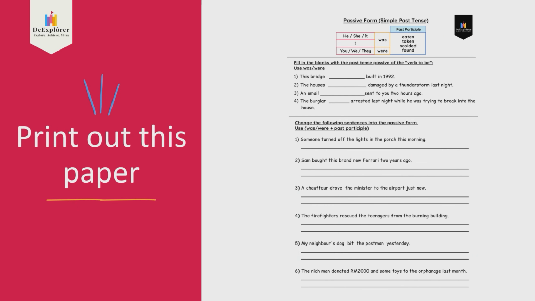Last exercise, you have to print out the paper. Okay, now after printing out the paper, please write answers on your own. The first part of the exercise is fill in the blanks with was or were only, and then after that you need to change all the 6 sentences from the active form to the passive form. And don't forget, it is past tense passive form，就是讲要用 was 跟 were，然后它 past participle，不可以用 is am are. Okay?